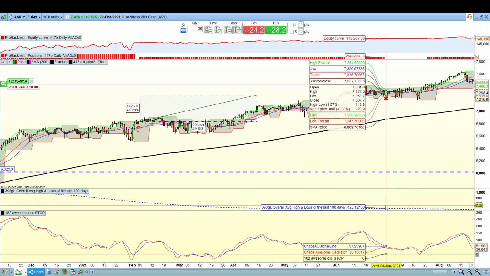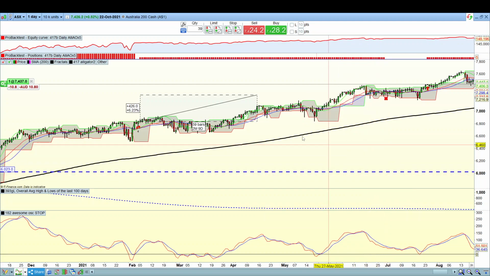Down here, the last 100 days was 428 points. So what we do is we measure 428. I've done it here with the manual drawing of this ruler. That's 426. It's close enough. So anything within that range, it won't close out, even if the teeth break below, and that's what it's done. In this case, it was still within that range and hasn't closed out. So it keeps rising. Now it's above that point there, and it finally closed out there because it's broken above our minimum range. We want to get that minimum range of profitability. So that's our exit strategy.